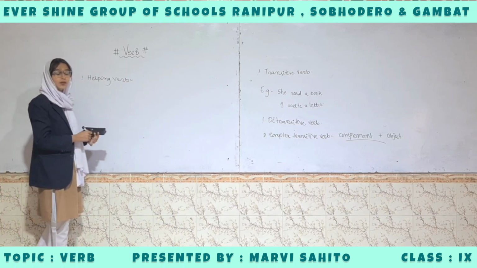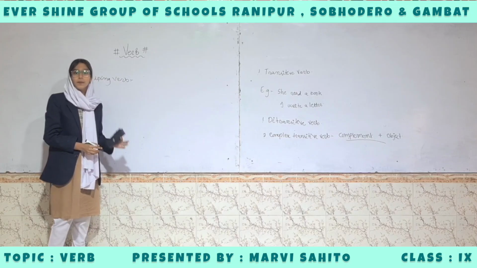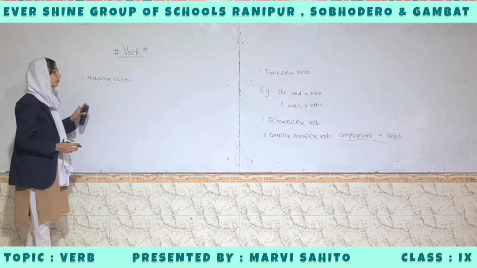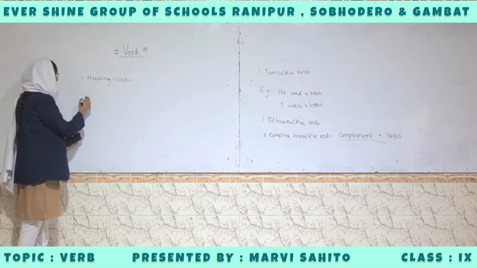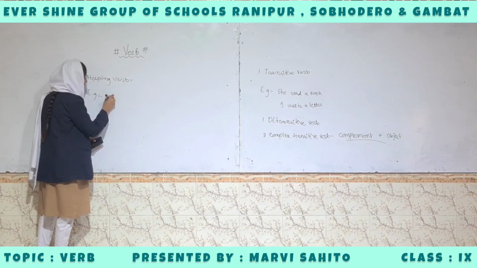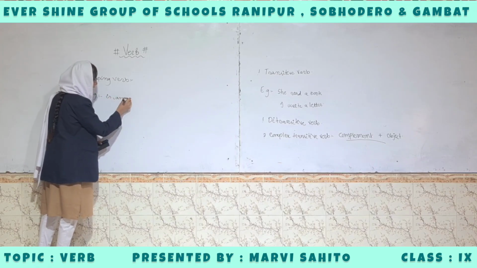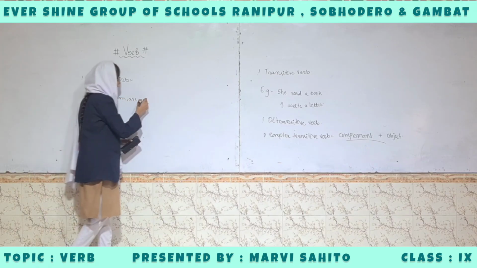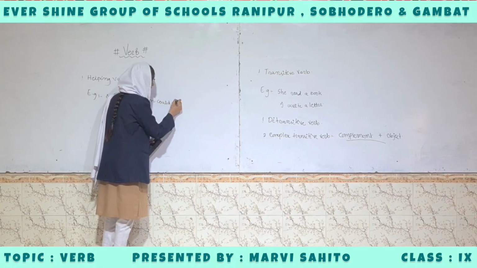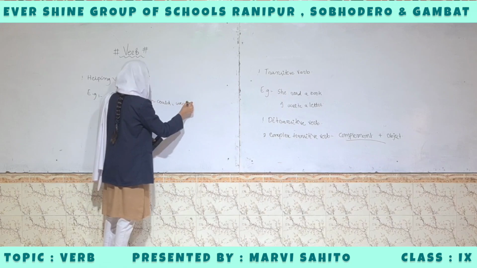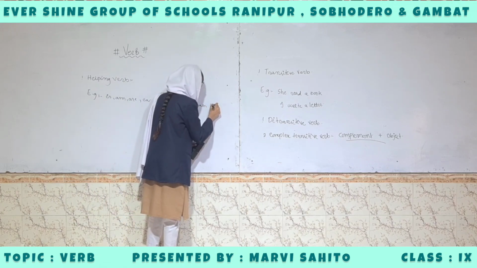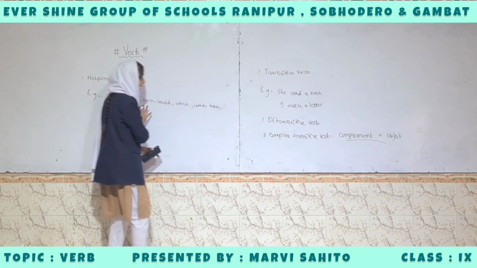Helping verb. The helping verb is also called auxiliary verb. The helping verbs are used in questions, tenses, etc. Examples: is, am, are, can, could, were, was, have, has, etc. are the helping verbs.